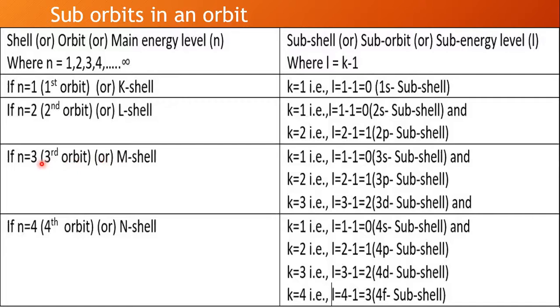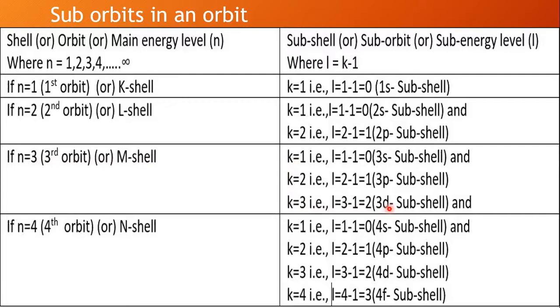And if you take n equals 3, that is the third orbit or M shell, there will be 3 k values possible. Number of k values equals n. So k value 1, k value 2, k value 3. If you take k value 3, L equals k minus 1, 3 minus 1, that is 2. Whenever L value becomes 2, that is designated by small d subshell.